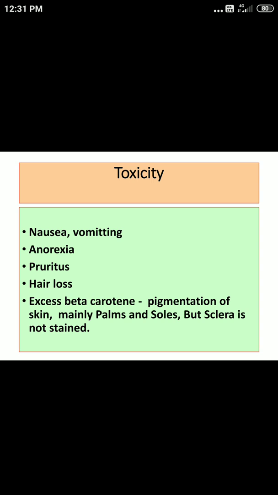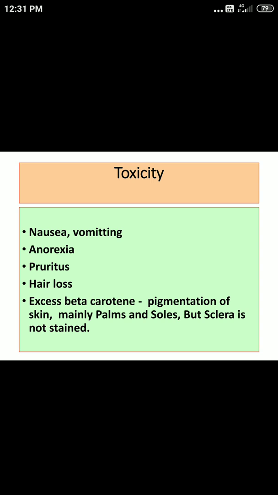Okay, so we were talking about if carotene consumption is excessive, or if the metabolism of beta carotene is defective, and if excess beta carotene is taken, you should pay attention to one more feature that you can get in your patient.